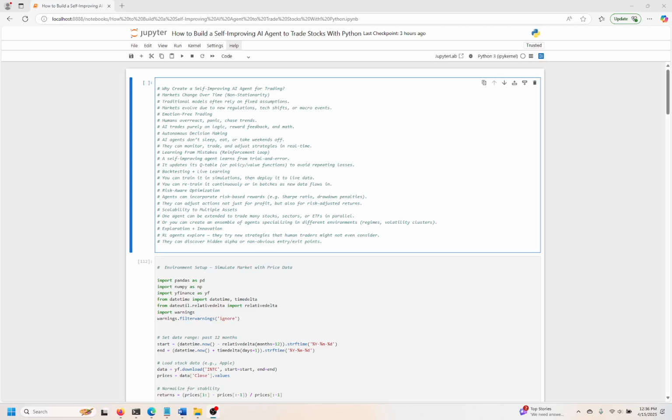So why would we do this for a trading algorithm? Basically, markets change over time. Nothing is stationary, it's completely not stationary. Traditional models rely on fixed assumptions that can be static and stationary. We want something that's very dynamic and very interactive and gets better over time. That's why we're using a reinforcement learning agent in this exercise. Markets can evolve due to new regulations, shifting technologies, macro events, shocks in the system.